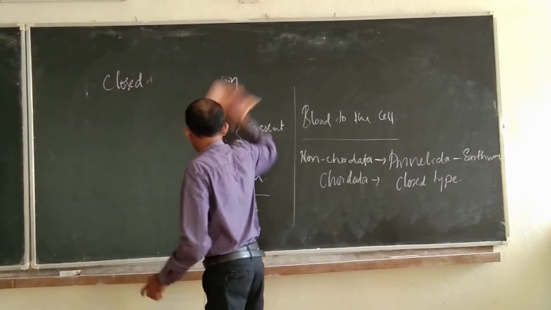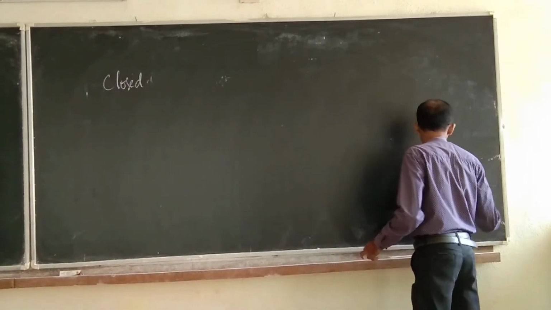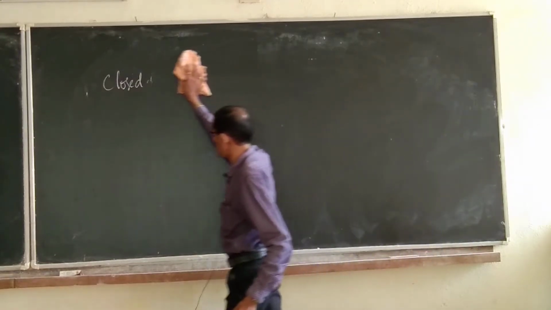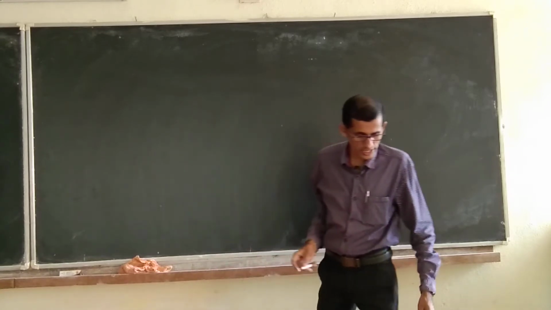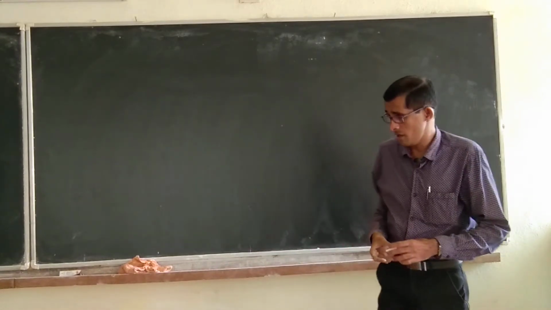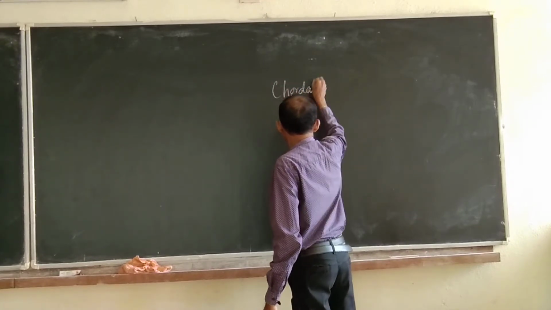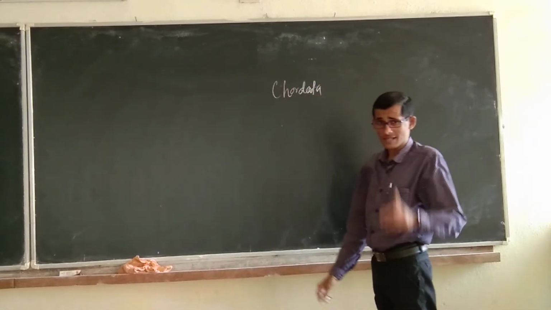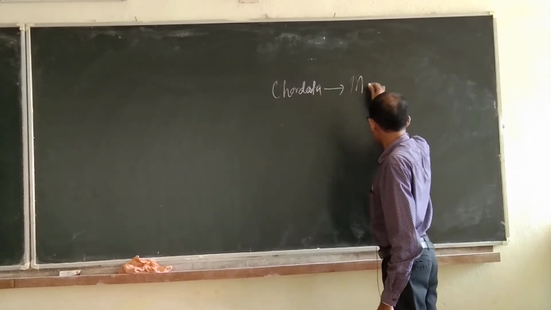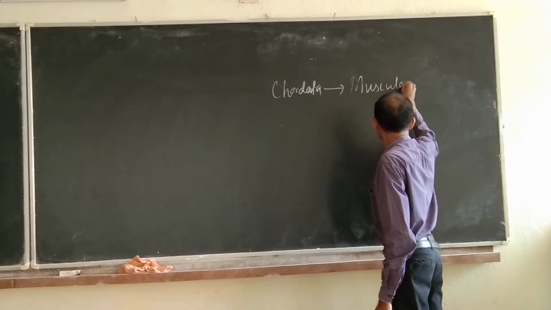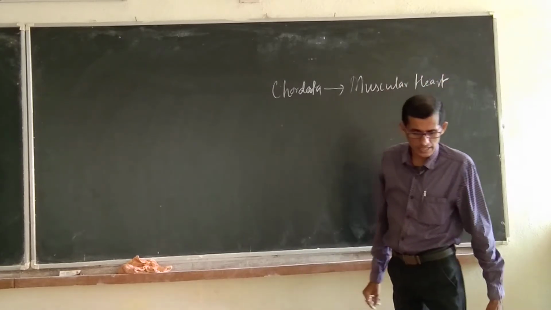Next, let us take the other points related to the circulatory pathway from the animal point of view. If you take the heart, in the case of chordata, as I already said, the pumping organ is the heart. In chordata, a muscular heart is present.